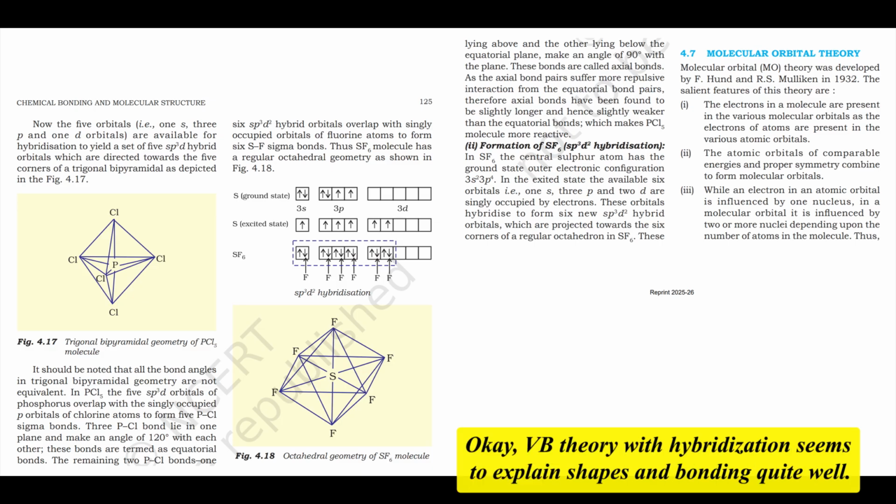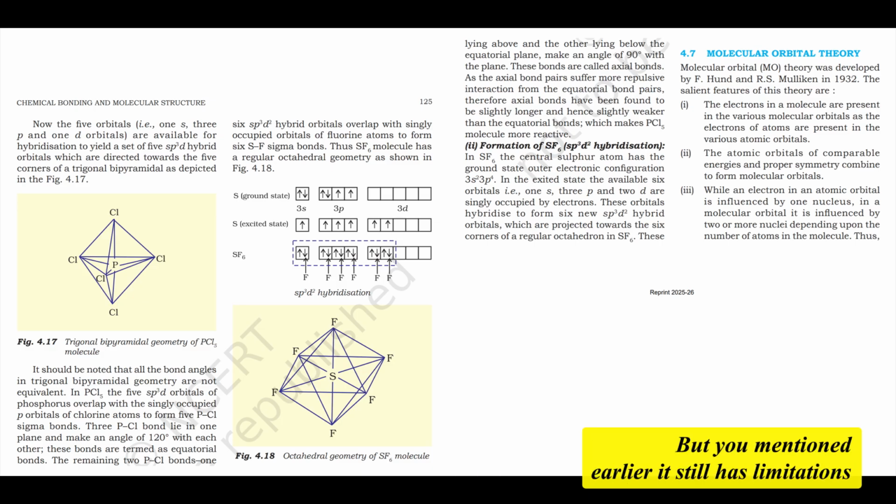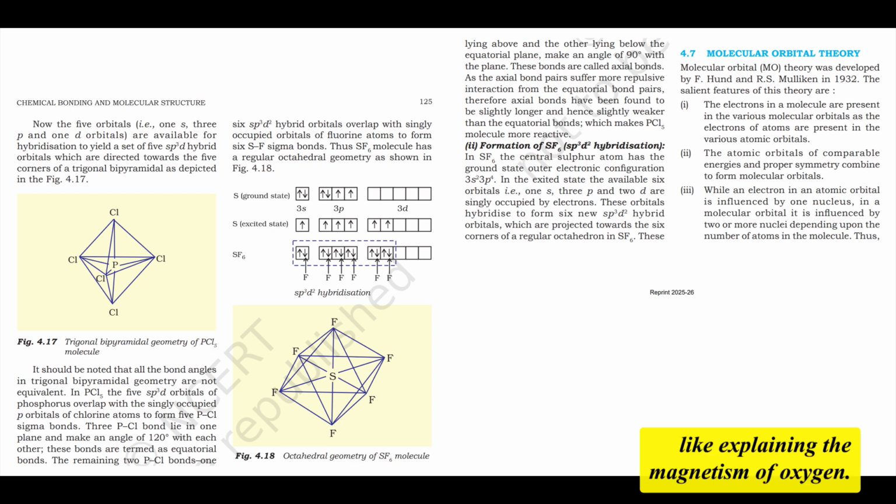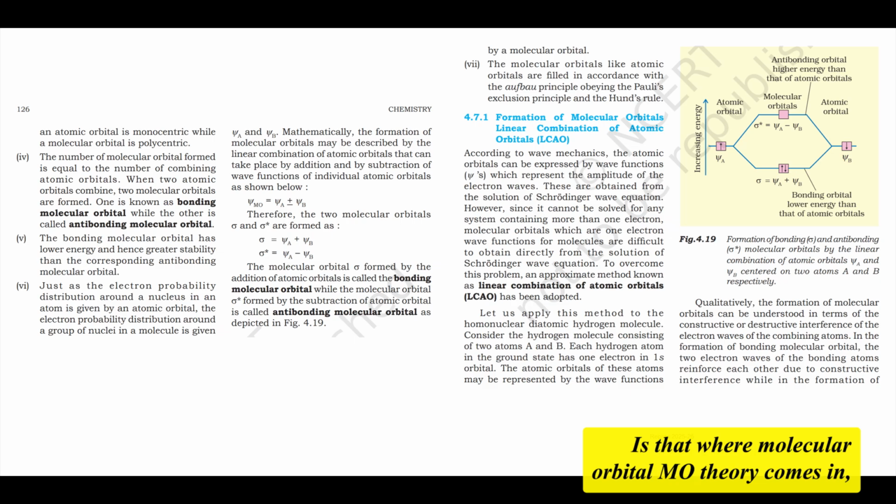Okay, VB theory with hybridization seems to explain shapes and bonding quite well. But you mentioned earlier it still has limitations, like explaining the magnetism of oxygen. Is that where molecular orbital, MO, theory comes in, providing an even deeper level of understanding?